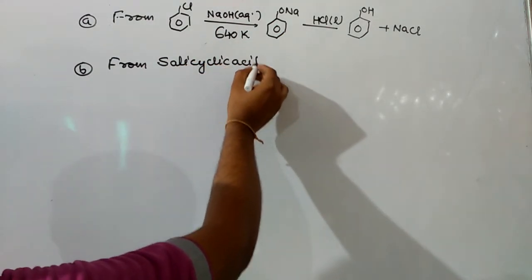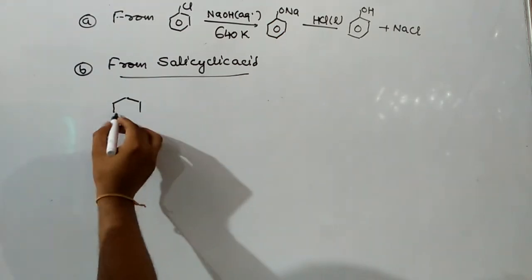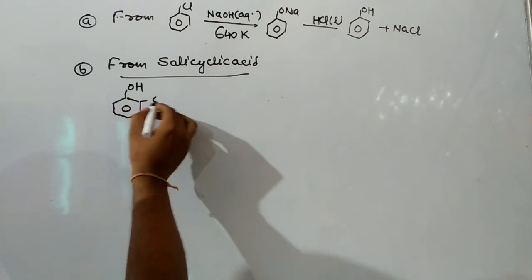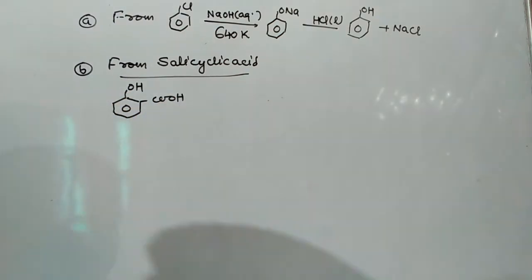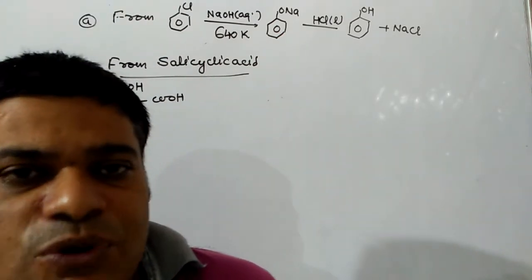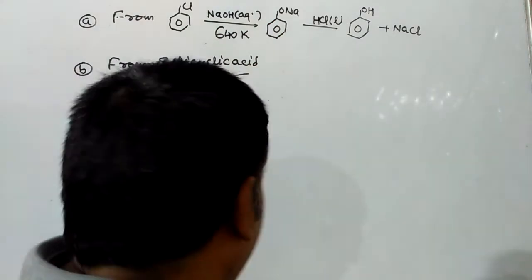As I have mentioned, in salicylic acid both OH and COOH groups are present. Hence, we have to remove the CO2 group from here. That's why we need to do the soda-lime decarboxylation reaction.